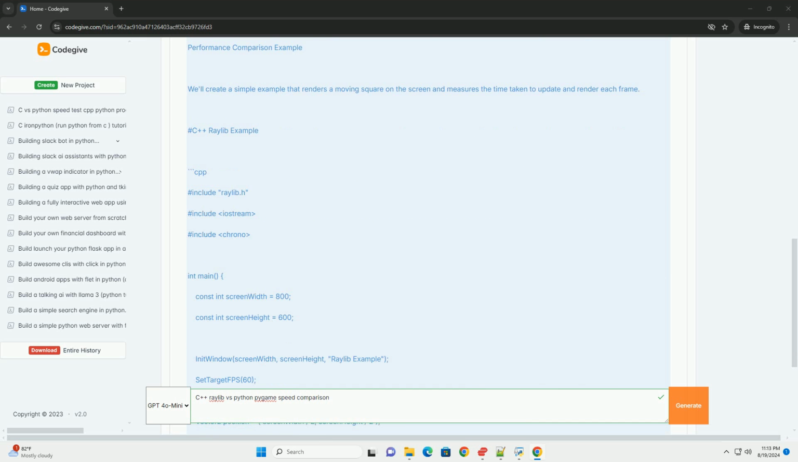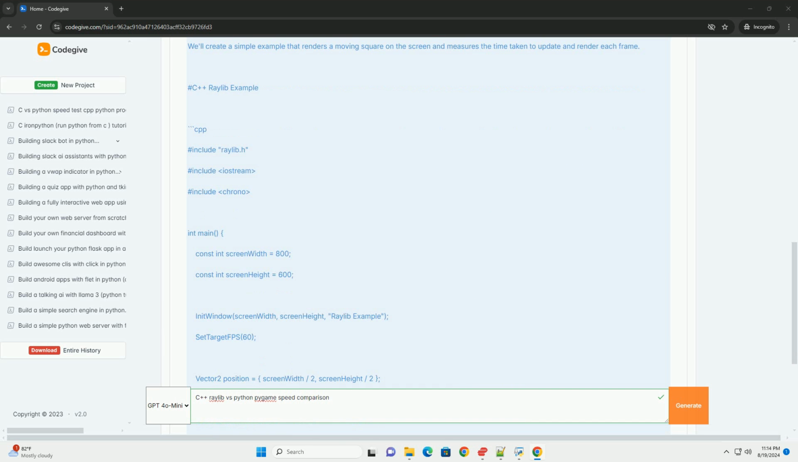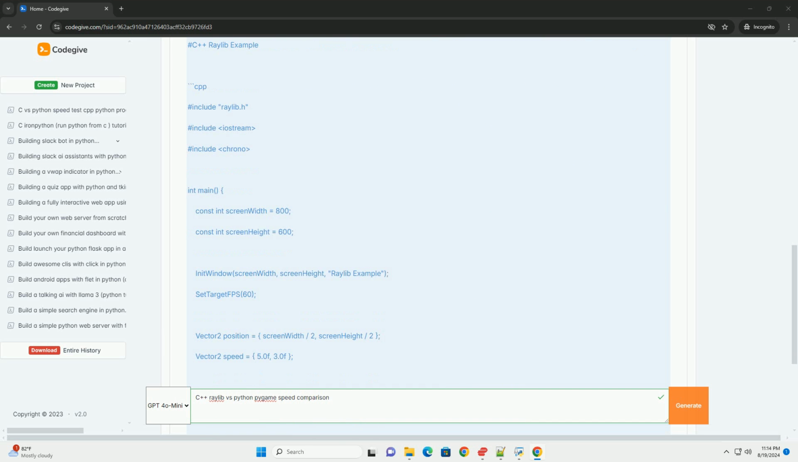Performance comparison example. We'll create a simple example that renders a moving square on the screen and measures the time taken to update and render each frame. Raylib example.